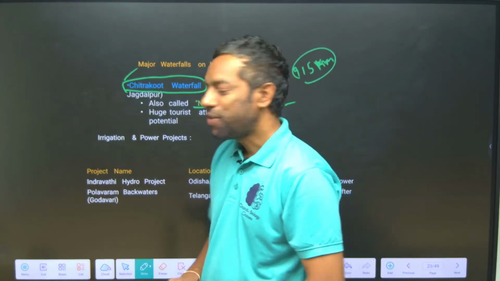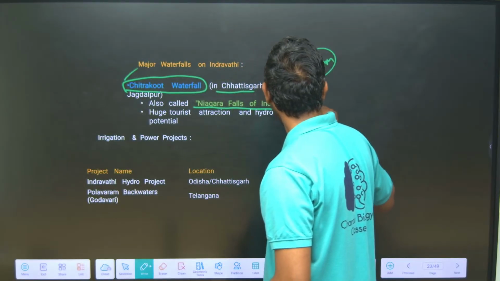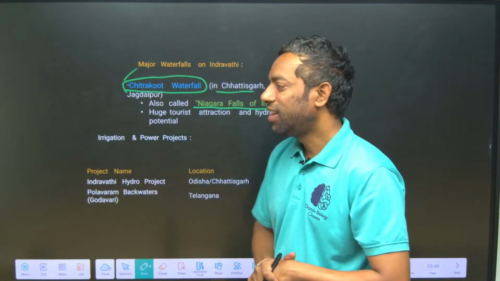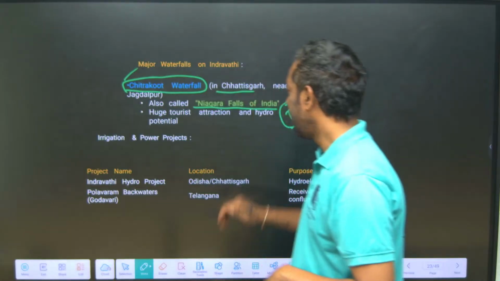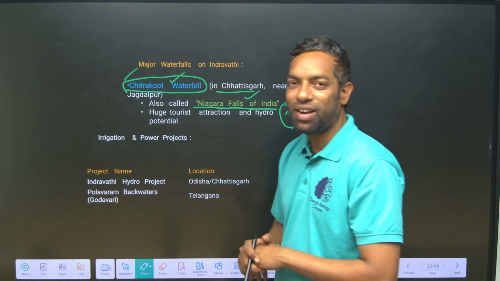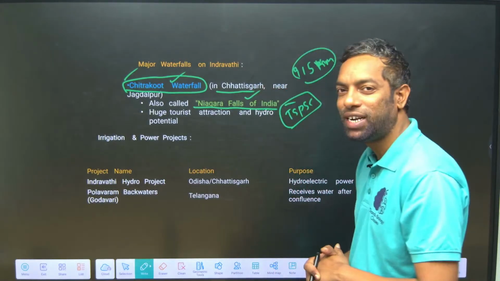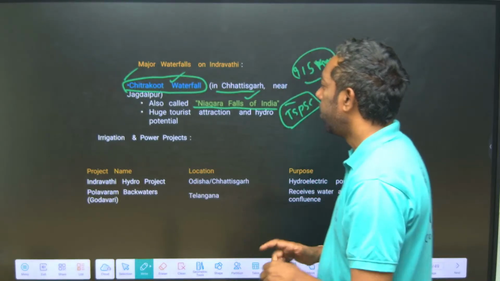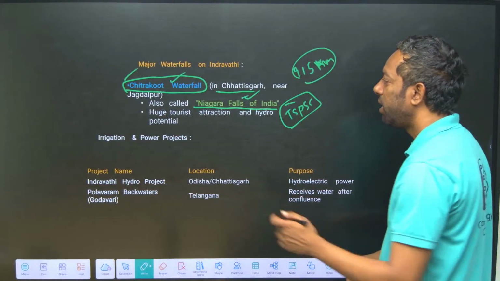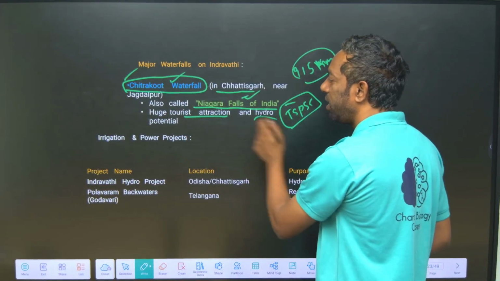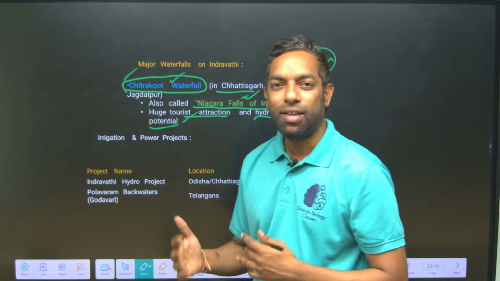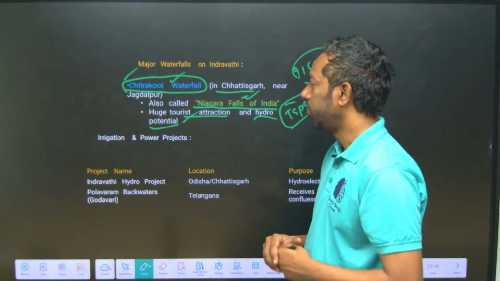This is important for TSPSC. Niagara waterfalls are in America, but in India, the Indravati also has a Niagara-like waterfall, that is Chitrakoot waterfalls. If you want a holiday spot, you can go there, in winter, not the rainy season. Chitrakoot waterfalls in Chhattisgarh is the Niagara Falls of India. It is a tourist attraction, and hydro potential is there. On the Indravati there is a water project near the waterfalls.